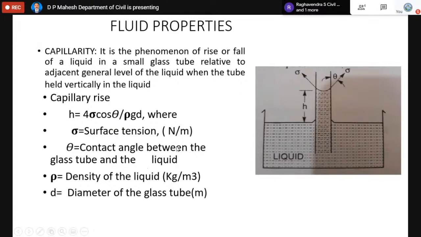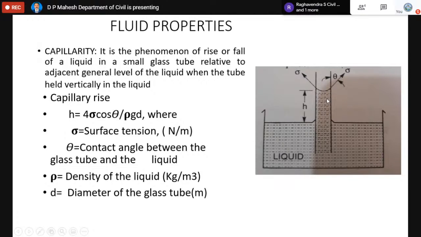Now there is another property, which is also a most important property as far as fluid properties are concerned. It is called capillarity. Capillarity is the phenomenon of rise or fall of a liquid in a glass tube. It's just a small glass tube which is normally held vertically in a liquid like this. You can see the figure depicts the capillarity. It is just a rise or a fall of a liquid. It's a very small glass tube held vertical in a container like this. The moment you hold the glass tube like this, the liquid gets an entry through it.